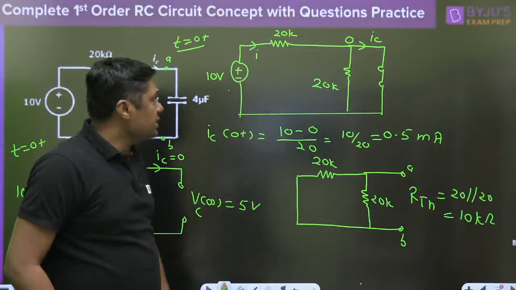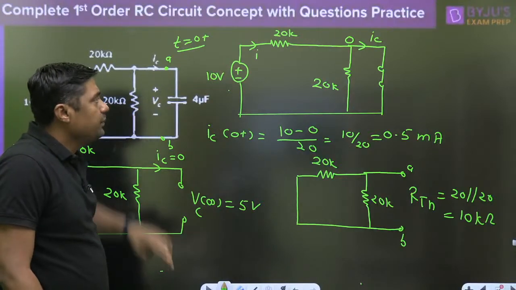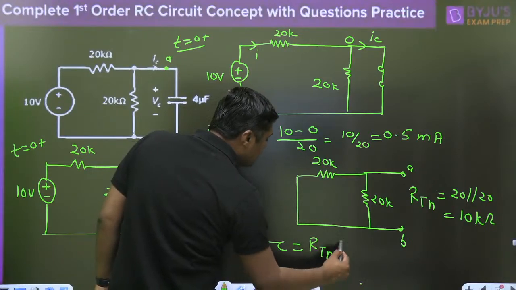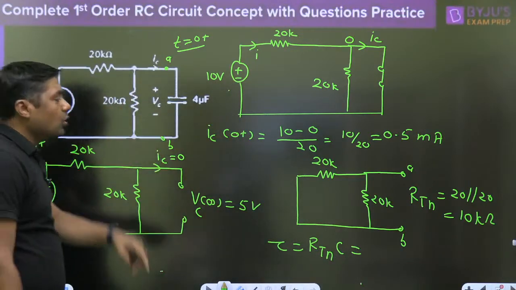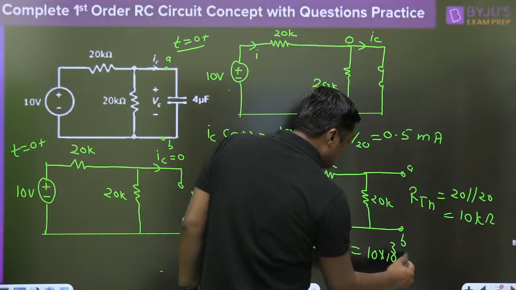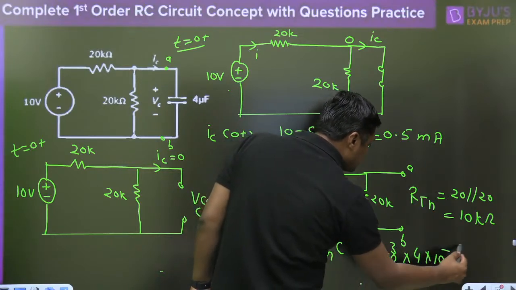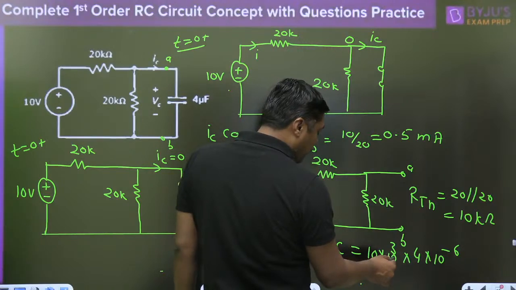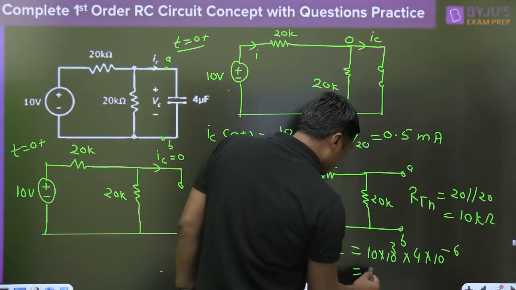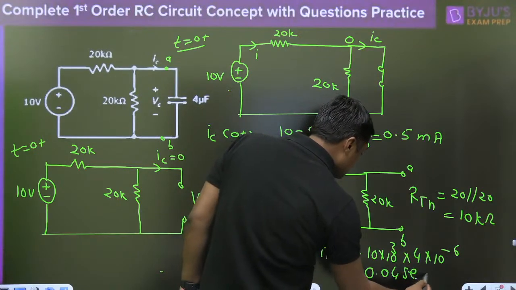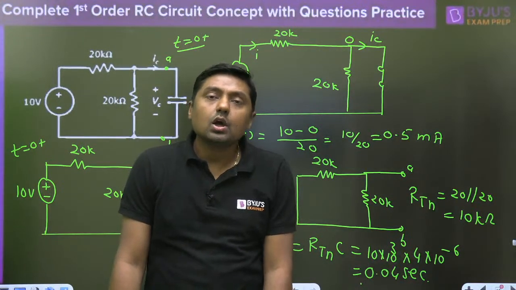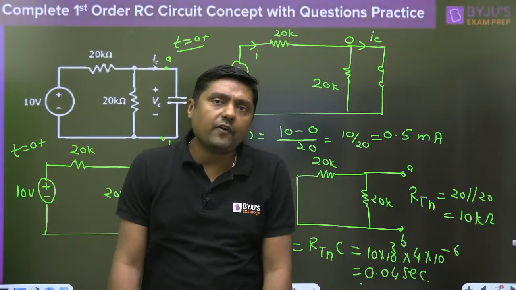Once you get the RTH, what will be the time constant? RTH into C. The value of C is 4 microfarad, RTH is 10 kilo ohm. 10 into 10 raised to power 3, 4 microfarad, 10 raised to power minus 6. This is 10 to the power 4, it will become 0.04 second. Now you have the initial value, you have the final value.